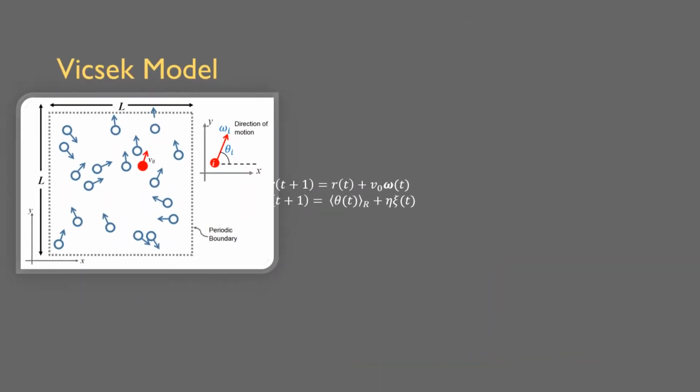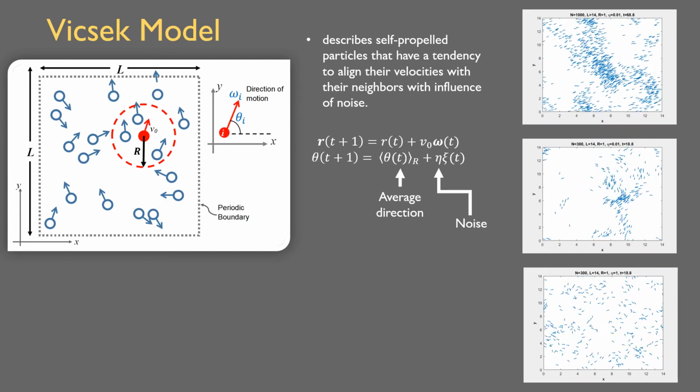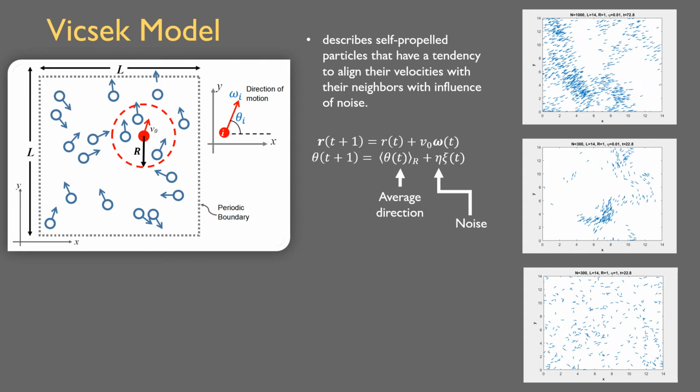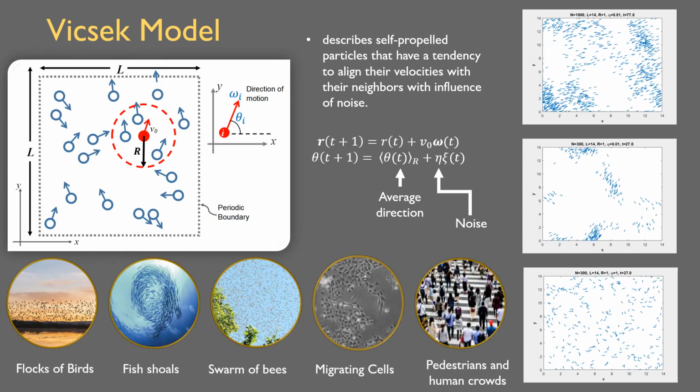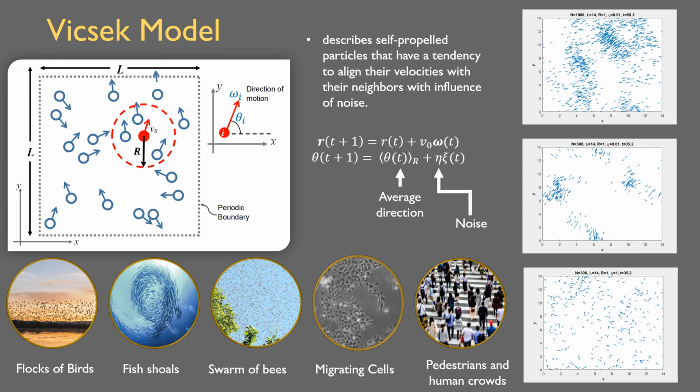The Vicsek model describes self-propelled agents that follow a simple rule: to align the direction of motion to the average direction of their neighbors with some degree of noise. This model can generate different movement patterns, similar to how a flock of birds migrate in unison, how a school of fishes form vortices, or how bees swarm near their beehive.